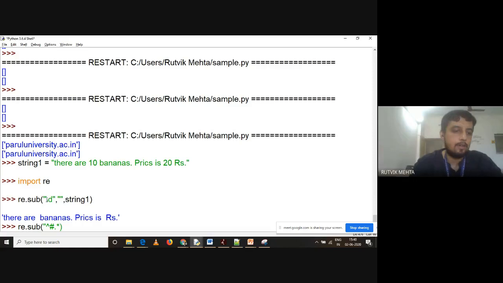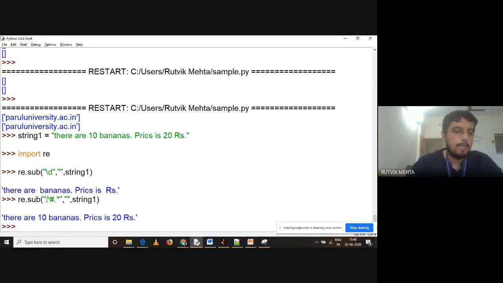There can be 0 or more characters, and you have to replace it with a null string. Right now, nothing will happen because there is no hash there, so the string will come as it is. But you can run it on a Python program and you can remove comments as well.